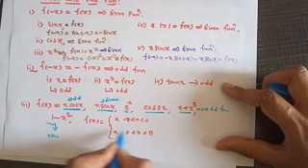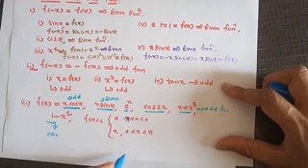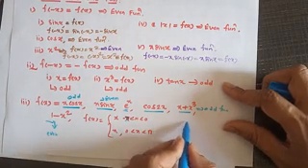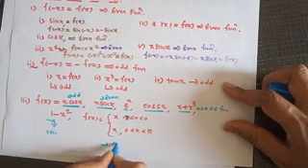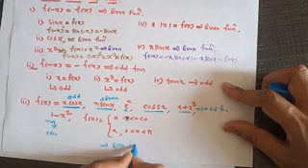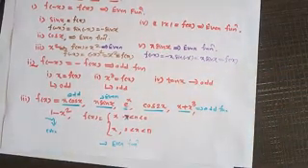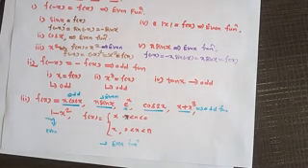And what about this function? If I replace x by minus x, or if you draw the graph of this, it is like a V shape. So it is an even function. So you may replace x by minus x. x replace करके भी हम इसे solve कर सकते हैं.